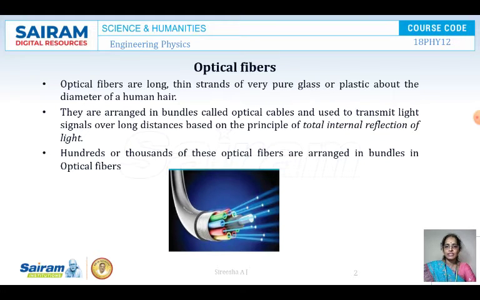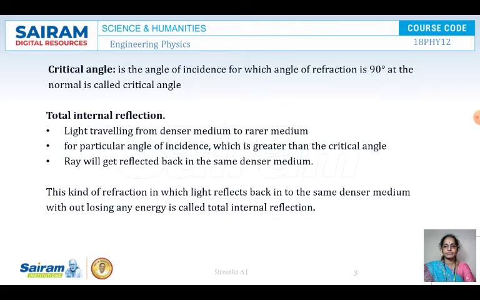Now we will see in this session what exactly total internal reflection is and under what conditions total internal reflection takes place. Hundreds of thousands of these optical fibers are arranged in bundles in an optical fiber cable. You can see here hundreds of optical fibers arranged in bundles.